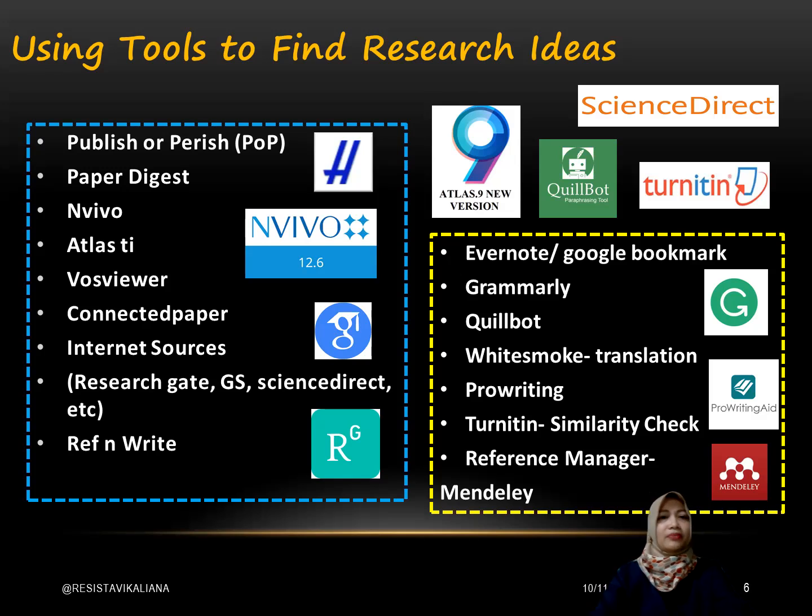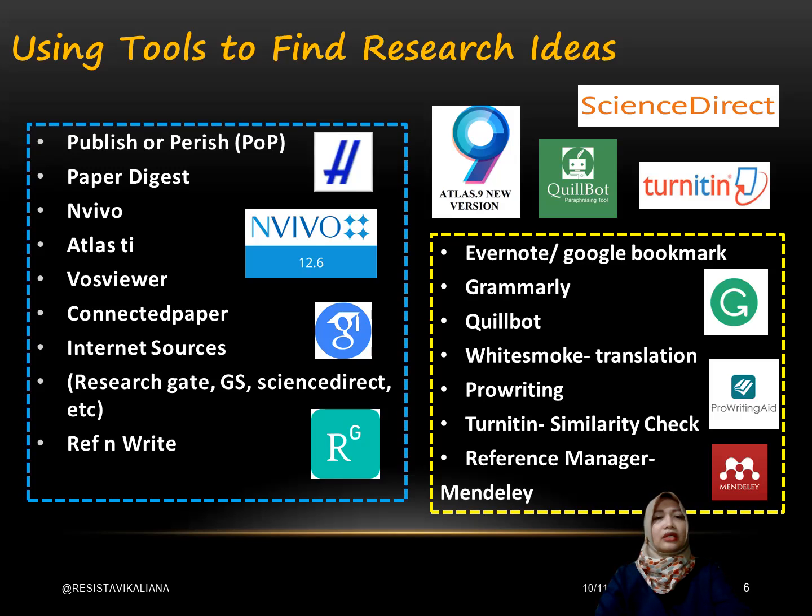For example, here PubMed or queries or POP, we can use it to reduce or select or sort the topic, and then Paper Digest. I will show you in the next slide. We can use the digest, the core, the focus of our research. And in Atlas.ti, it can help us to make a literature review.